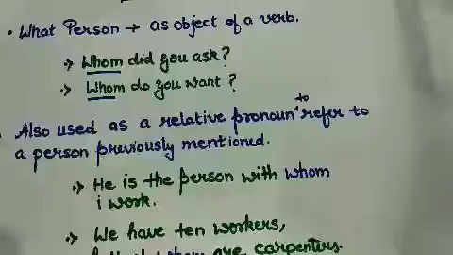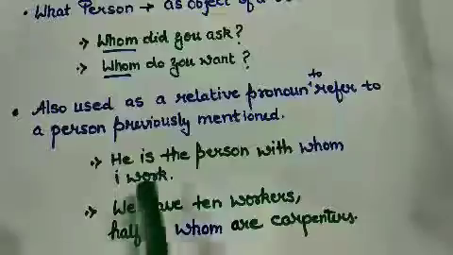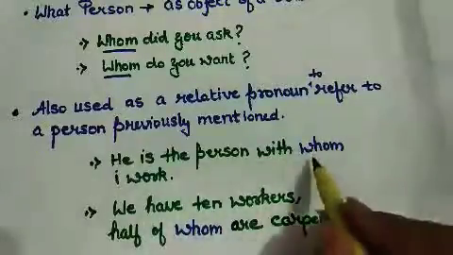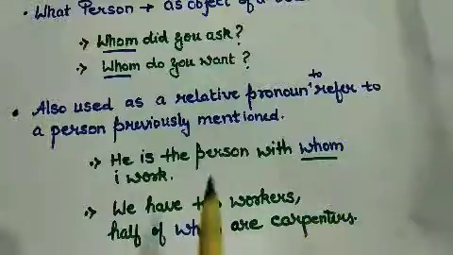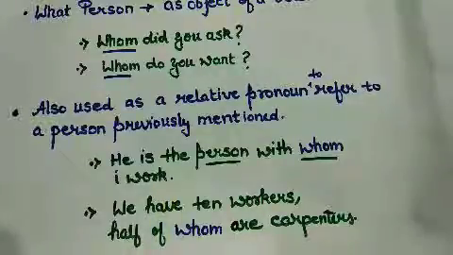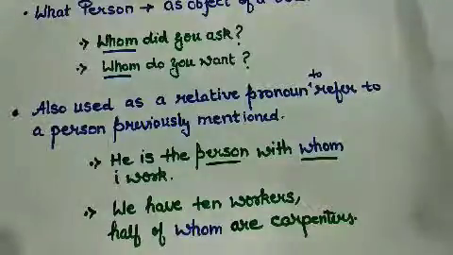Also, whom is used as a relative pronoun and refers to a person previously mentioned. Like: he is the person with whom I work. Here whom is acting as a relative pronoun for that person I have already discussed, the person with whom I am working or have worked.